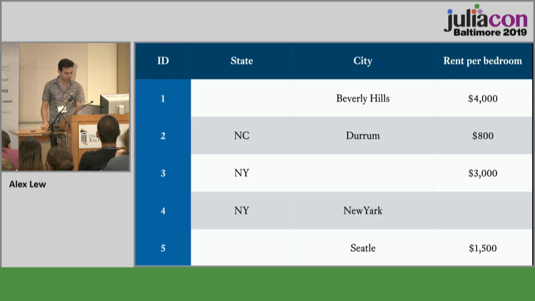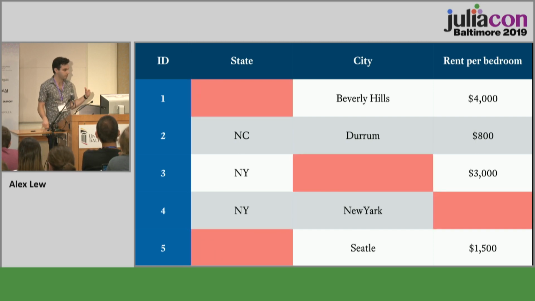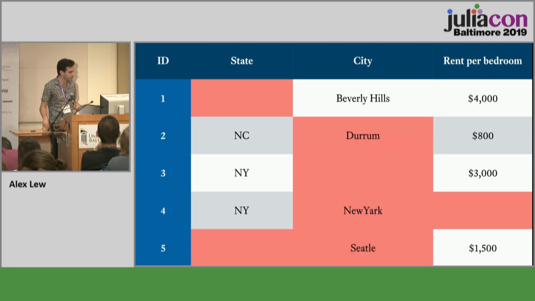So to make this concrete, let's look at a simple example. We can imagine that this data set came from an apartment listings website or something, and each row represents an apartment listing, and we have the state, the city name, and the rent per bedroom of the apartment in question. And just eyeballing this, we can see several problems with this data set. There are obviously some fields that are missing in all 3 columns. And in the city field, there are a number of misspellings, typos, right? And as people, if you're somewhat familiar with the United States, you might be able to tell how we should fill in the missing fields and correct the typos here.